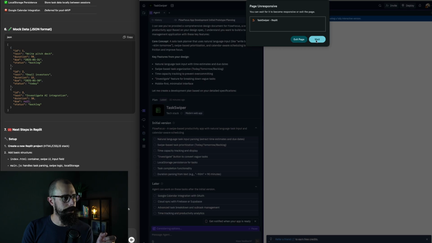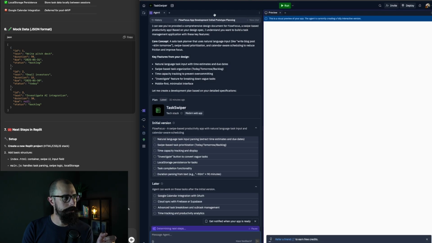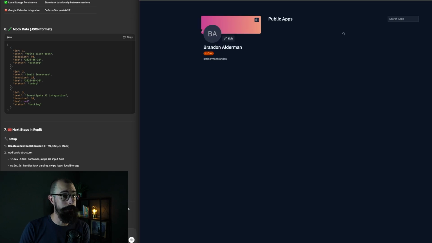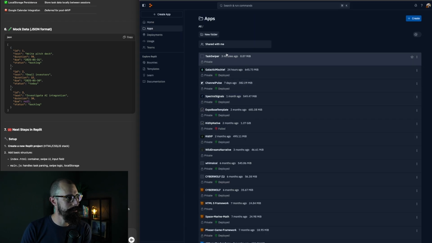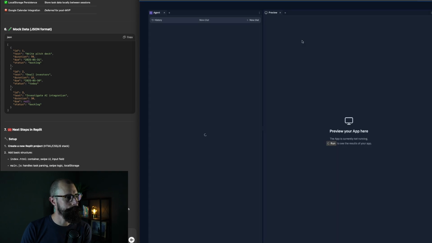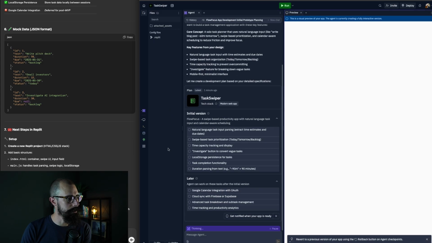Oh, we got an error. Something's going on here. So actually what I'll do is, let me just open a new tab and refresh it. I've never seen that error in Replit before. So let's see what actually happened. Let's go to our apps. We'll go to Task Swiper. Let's open up the side panel here and see.